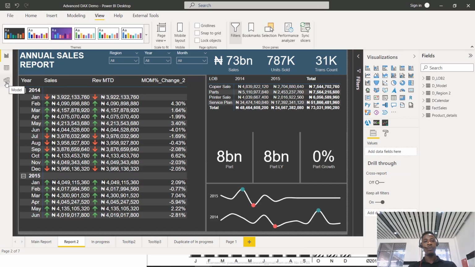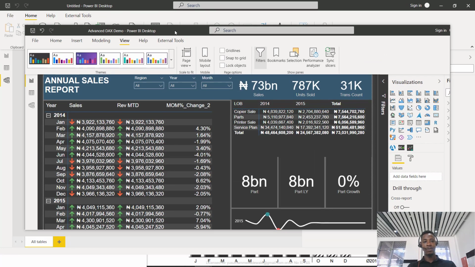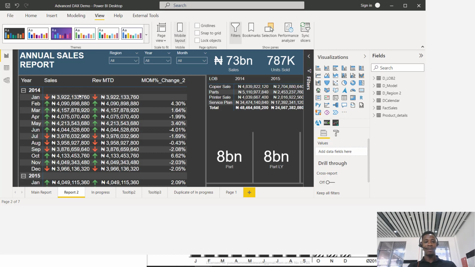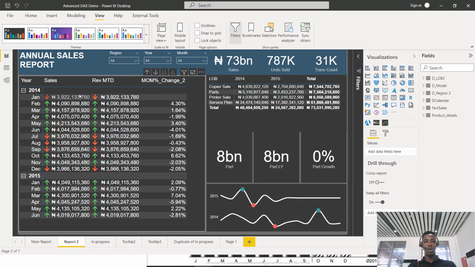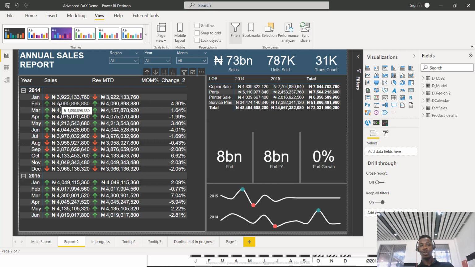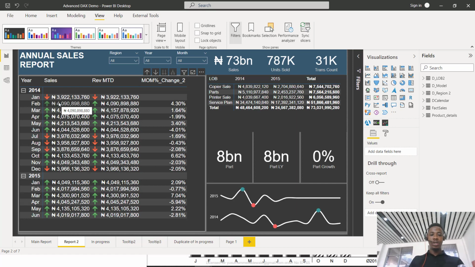Now look at this report. This is strictly Power BI, and this report that you're looking at just shows the sales report. It's an annual sales report, and in this annual sales report we have the sales number, the units sold, the total sales, the transaction count. There's a table that plots these sales by month, and all that. So in this report, I've already imported my data.